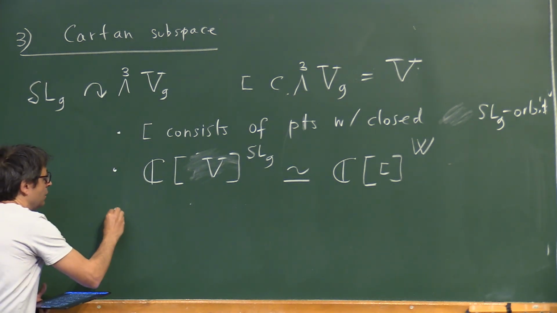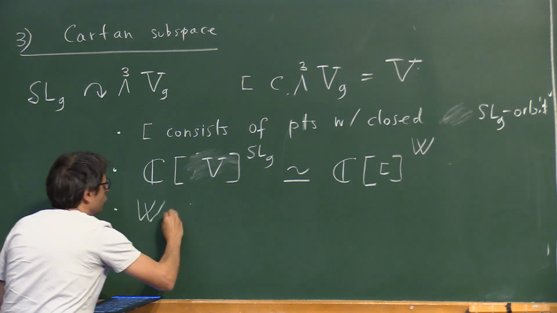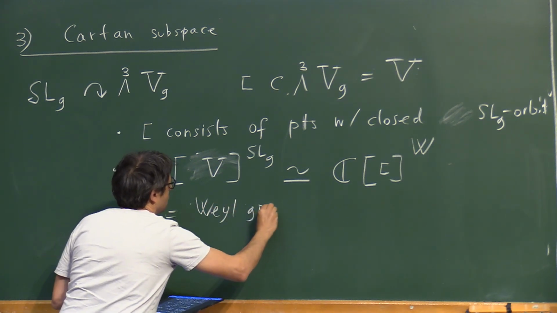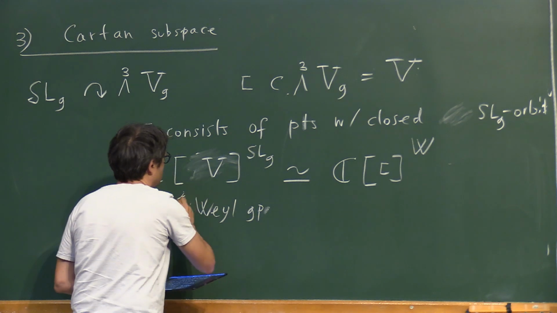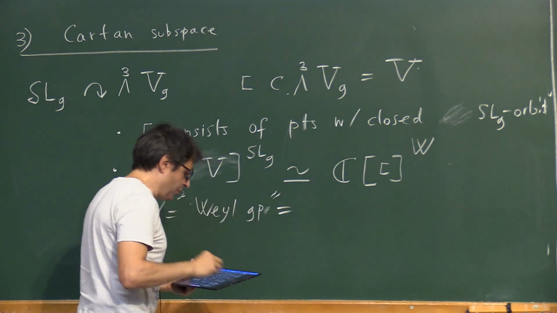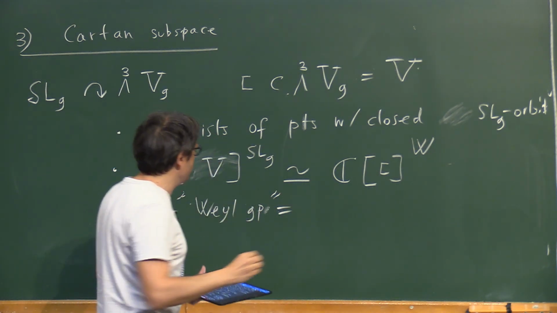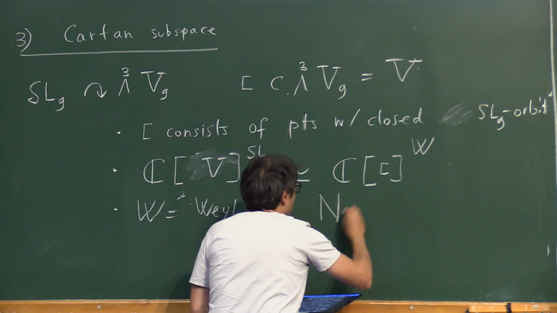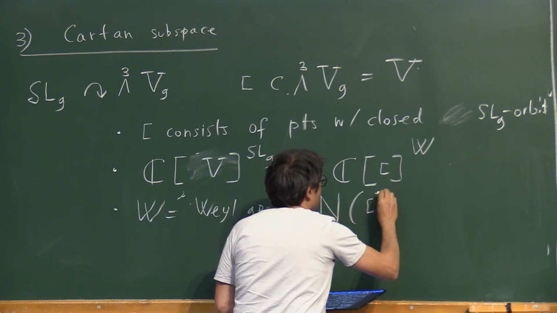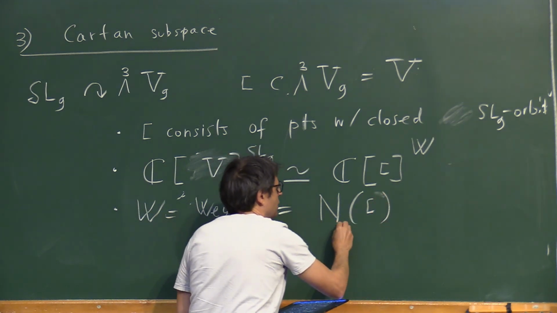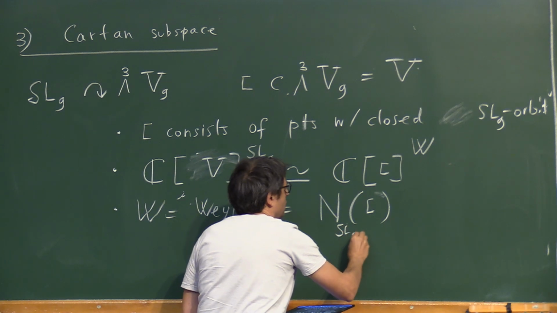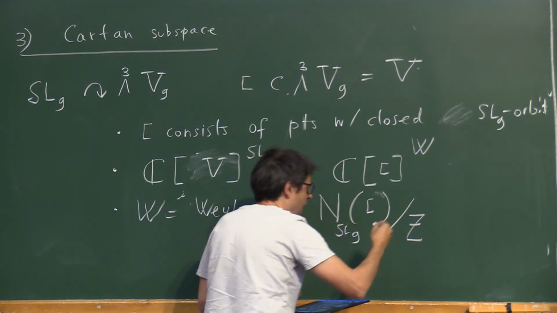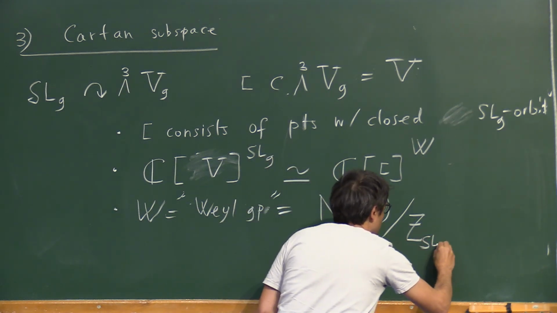And here, W is a Weyl group. In this case, it is just defined as the normalizer of the Cartan subspace, so everything that fixes the Cartan subspace, modulo everything that doesn't move, doesn't act at all on the Cartan subspace, the centralizer.